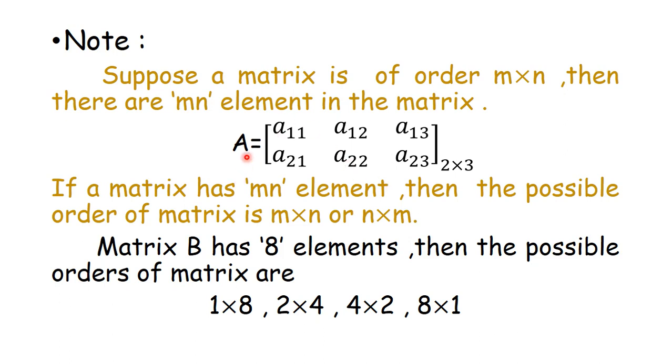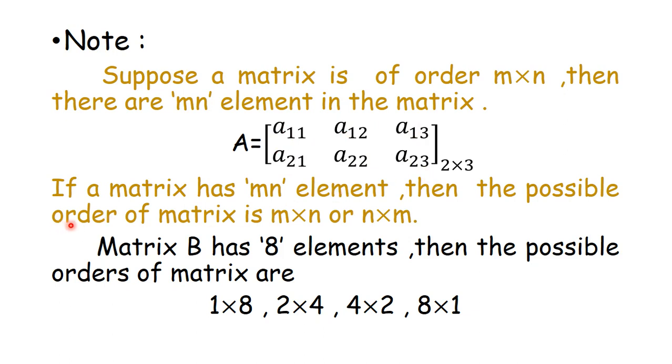Now if you see, matrix A is there, order of this matrix is 2 by 3. Take multiplication, 2 into 3 means 6. 6 elements are there in the matrix. Now these 6 elements we have to arrange in 2 rows and 3 columns like this. We have arranged these 6 elements in 2 rows and 3 columns.